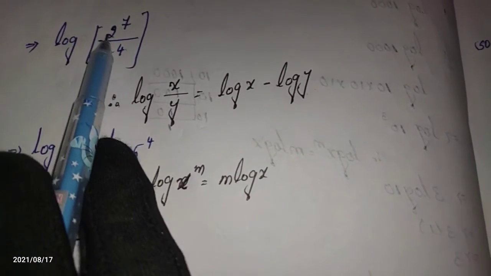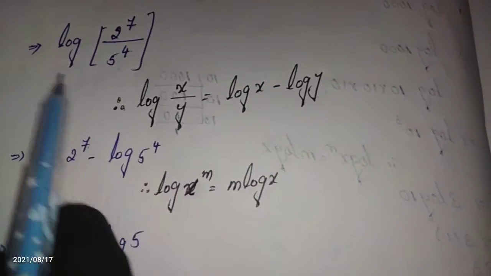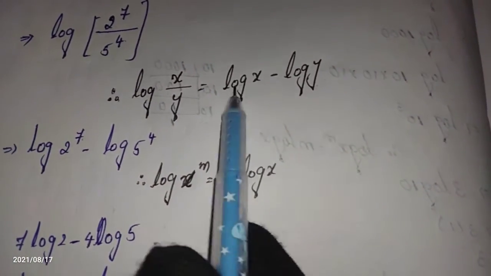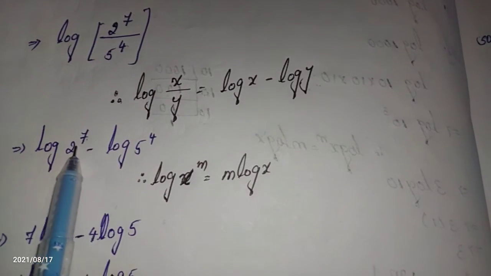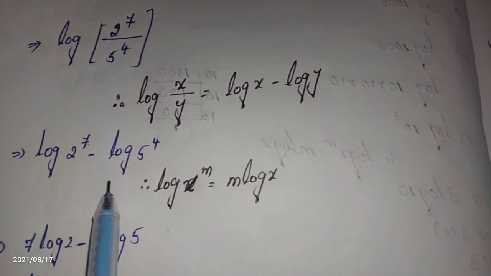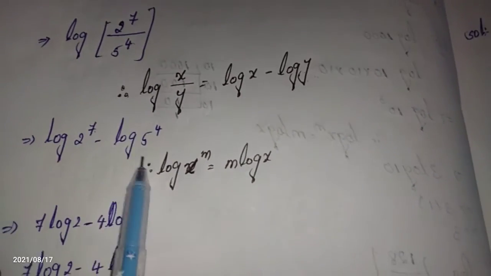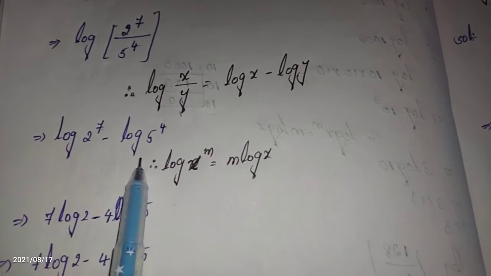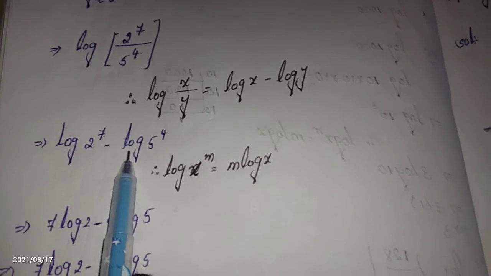In place of x we have 2 to the power of 7. In place of y we have 5 to the power of 4. Our expression is in the form of the LHS. We need to convert it into the RHS. Log x, what is x? Log 2 to the power of 7. Minus is as it is. What is y? Log y is there. Log 5 to the power of 4. Can you understand my point? Just I am using this law. According to this law we are converting this step from this one to this one.